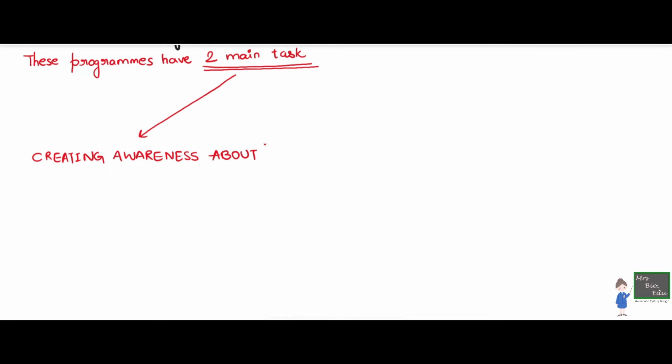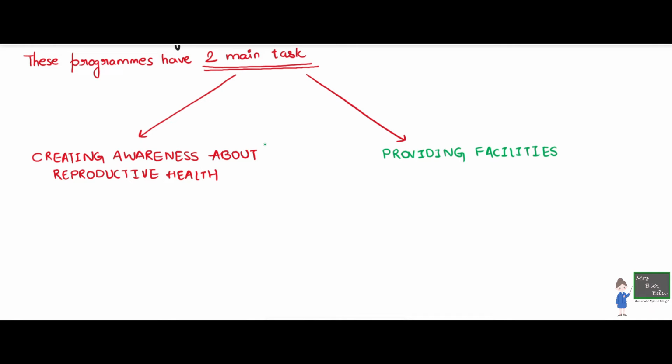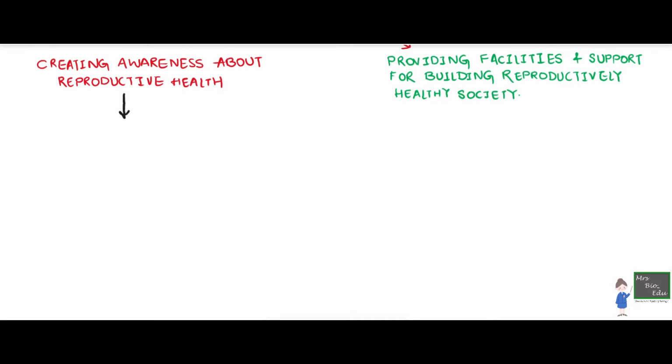What we think is that having a healthy reproductive organ is reproductive health, which is so not true. We should be openly talking about this in the society. We should also be discussing what the correct behavior regarding reproduction in the society should be and a lot of stuff, which is what these programs are going to do. And the second main task would be providing facilities and support and building a reproductively healthy society.